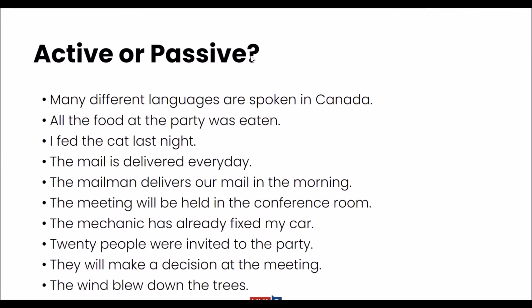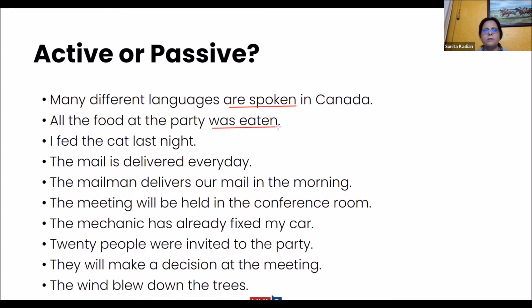Many different languages are spoken in Canada. Correct. So it is "are spoken". Parth, second. All the food at the party was eaten. Active voice. Why active? Who ate this? Do we have the mention of the doer of the action? No. Yeah, that's passive. See, look at this verb, how it has been put. It was eaten. You got the be form and then you got the past participle form of the verb.